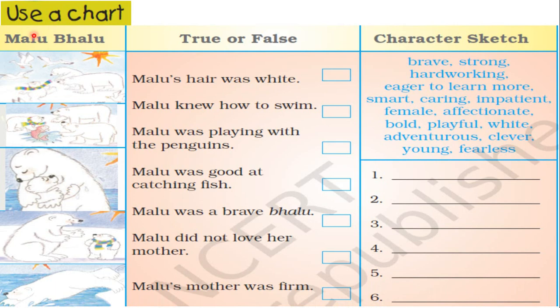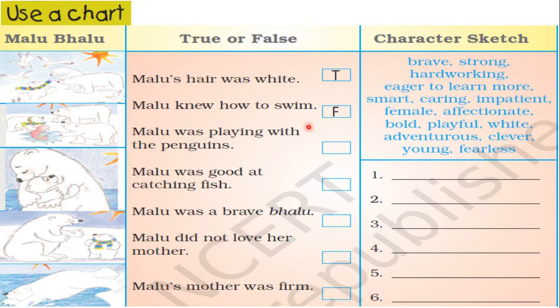Now, this is a very useful activity, use of chart. Here, true or false, we have to mark these statements or sentences whether they are true or false. Let's start it from the first one. Malu's hair was white. If you know, you can answer in the chat box also. Of course, there were polar bears, so it was white, so this is true. Malu knew how to swim. This is false because she didn't know.